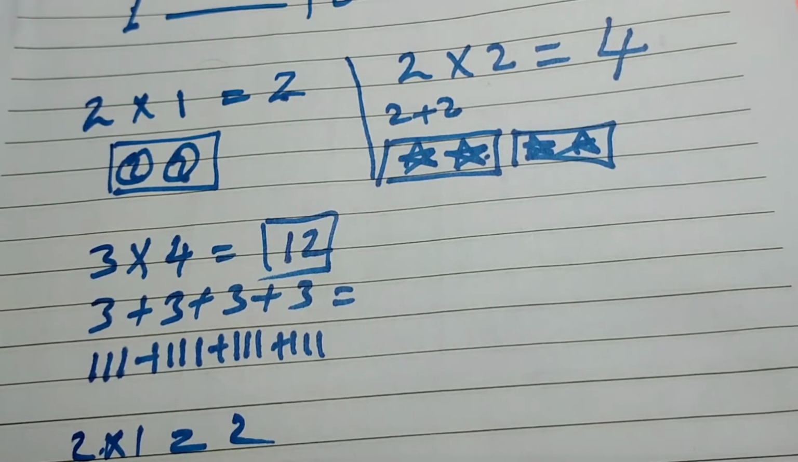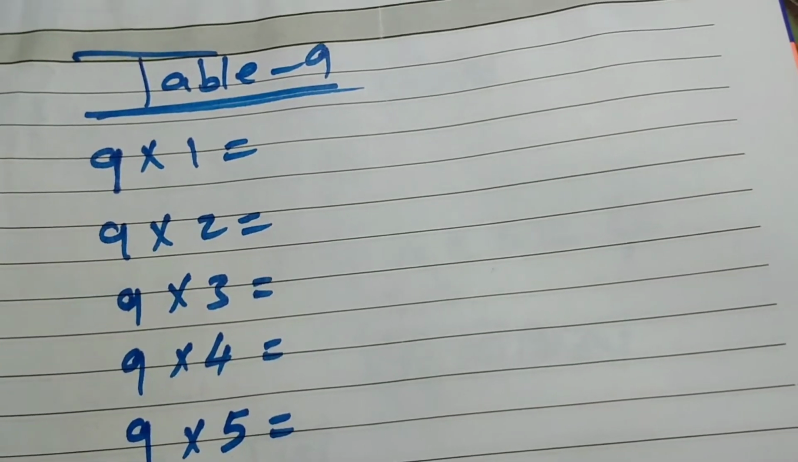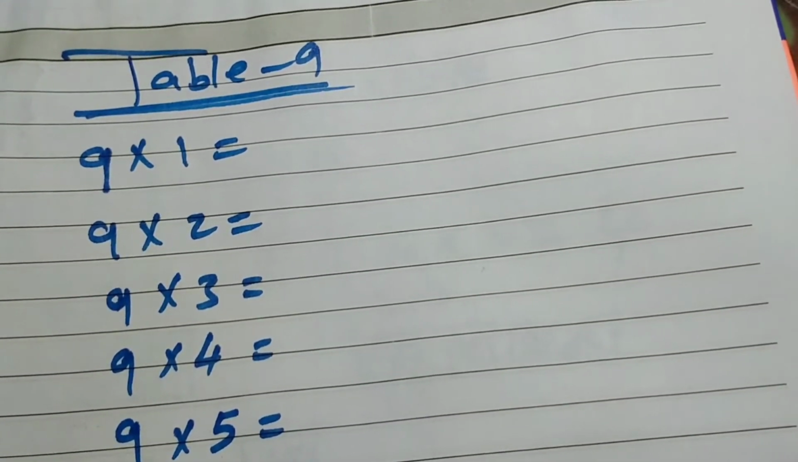Great. Table 9 has a very nice trick I want to show you. Let's see. My dear, table 9 is the easiest, although it is the biggest table, because there is a very nice trick. You can learn table 9 by using this trick.